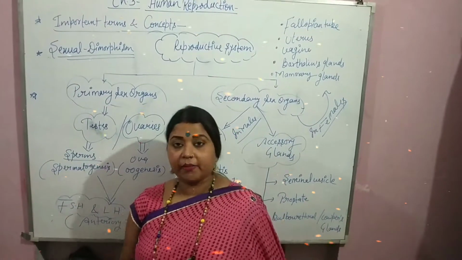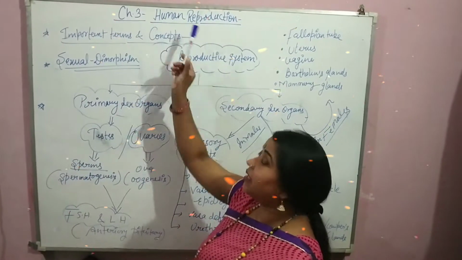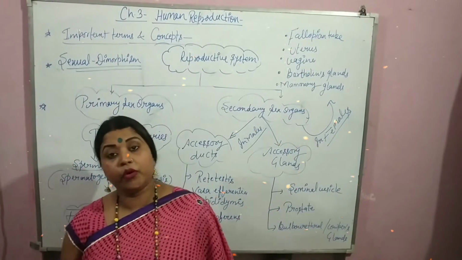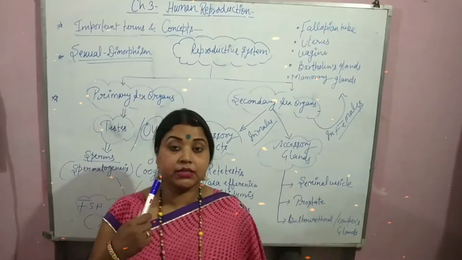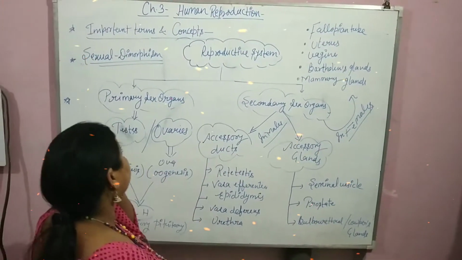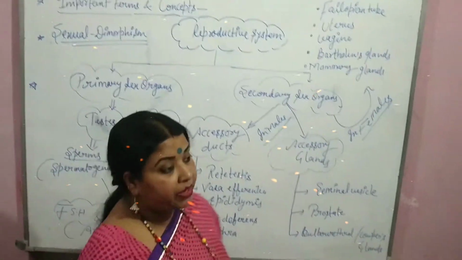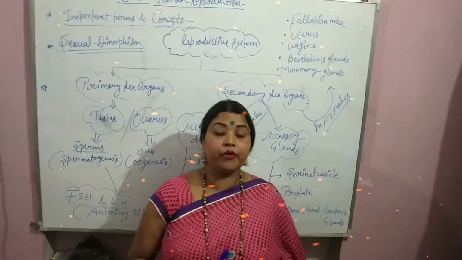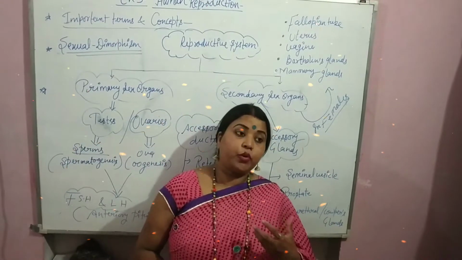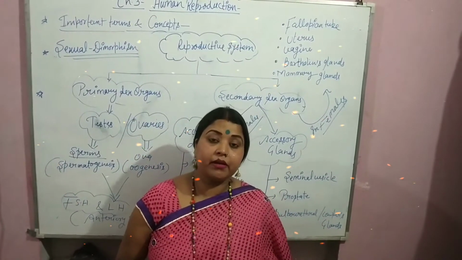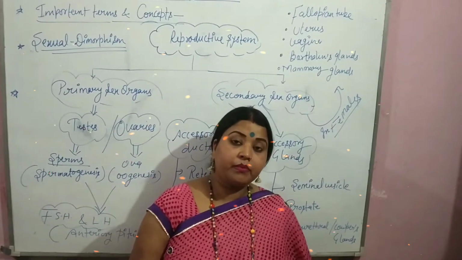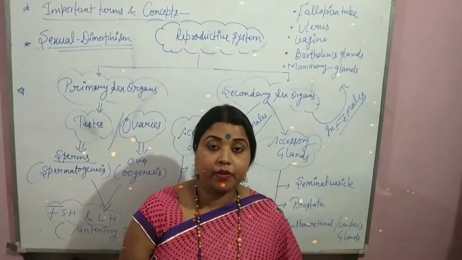Class, today I am going to start chapter 3, that is human reproduction. Before starting this chapter, I want to discuss some important terms and concepts. As you all know, human beings are sexually reproducing, viviparous organisms that show internal fertilization and internal development, and human beings always show sexual dimorphism.